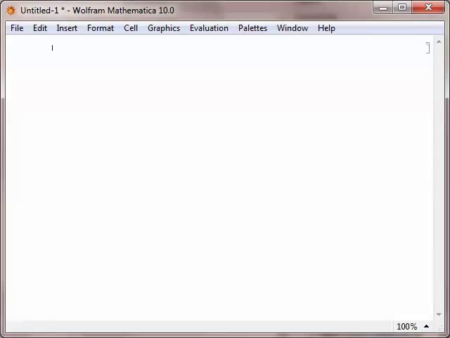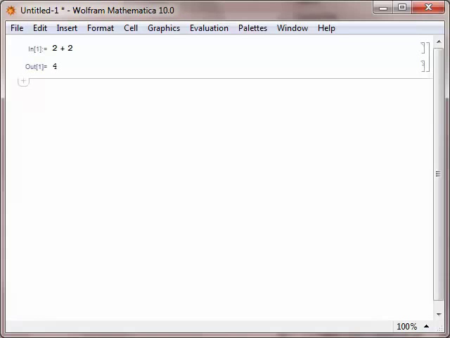The Mathematica program has two distinct parts, the Mathematica front end and the Mathematica kernel. What you see here is the Mathematica front end. The Mathematica kernel is a program that runs within your computer that you don't see. When we want to execute a command using Mathematica, we type the command into the front end. We then hold down Shift and push Enter.